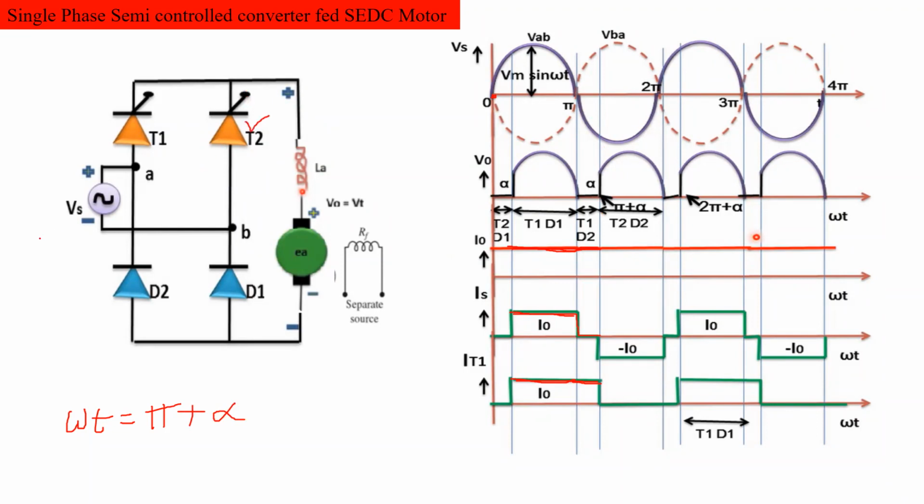Clear? Now during the negative half cycle of the supply voltage, the terminals will be reversed. This will become positive and this will become negative. Now how is the current flowing, through this direction? And from this point, how is the current flowing? Can anyone please?